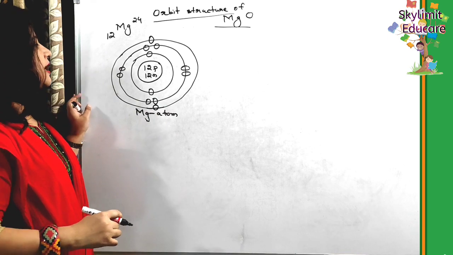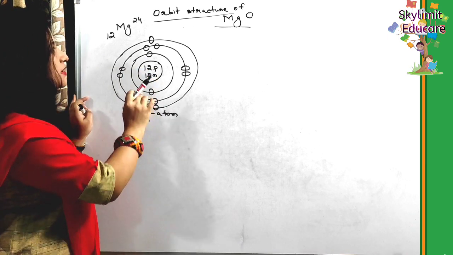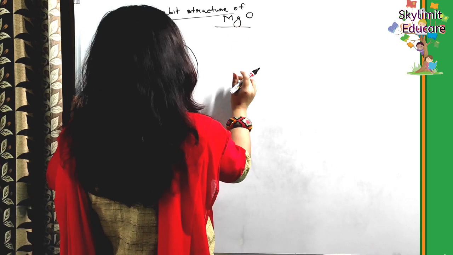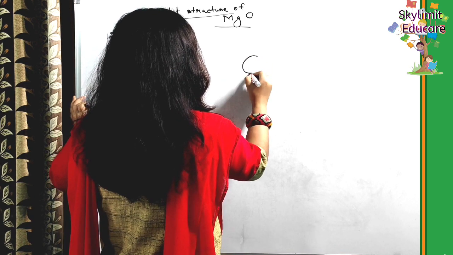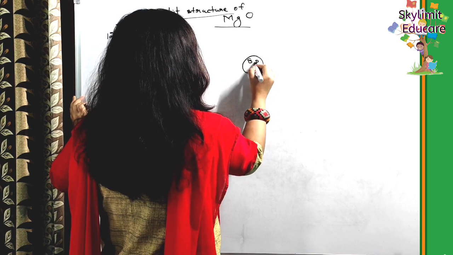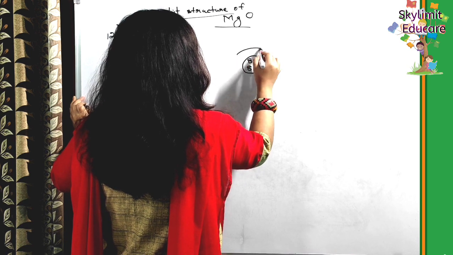So now students, you know that magnesium will lose. So let's first draw the atomic structure of this oxygen also. Oxygen has 8 protons and 8 neutrons.